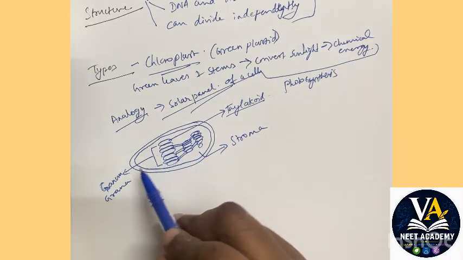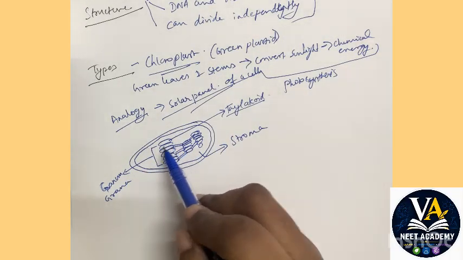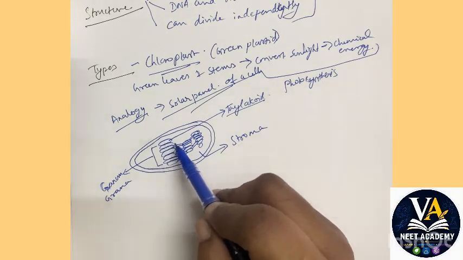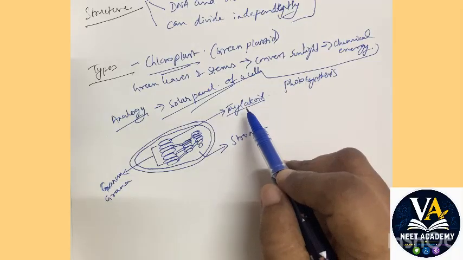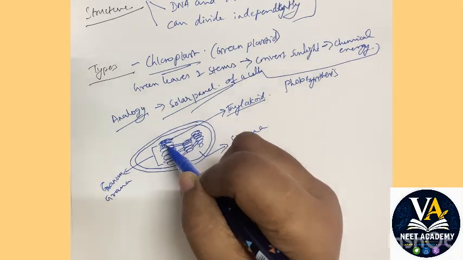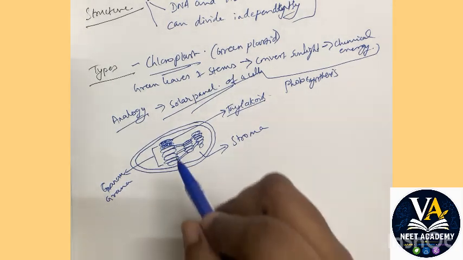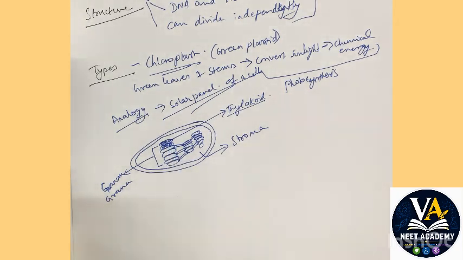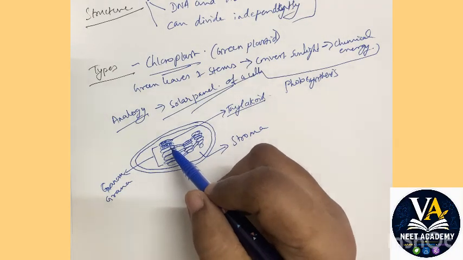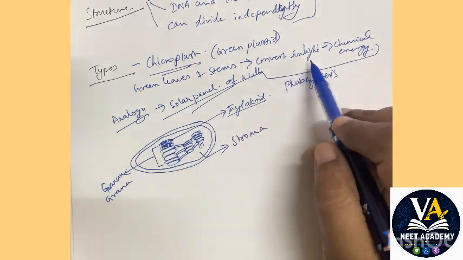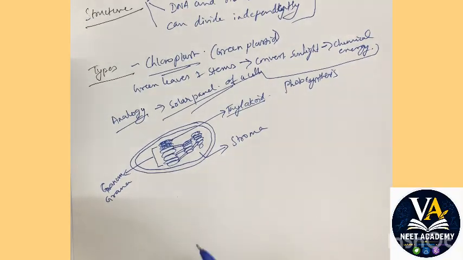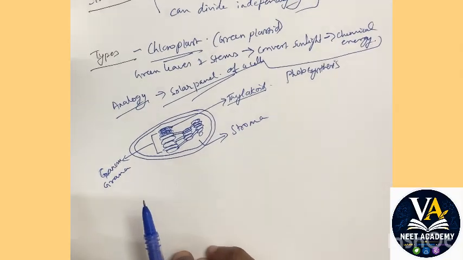Double membrane structure. Granum is nothing but a stack of thylakoids together, and each plate is called a thylakoid, and inside the thylakoid you can see the presence of chlorophyll. This chlorophyll is the one which carries out photosynthesis, that is, captures the sunlight and converts it into chemical energy. Very simple, not a complicated concept, isn't it?